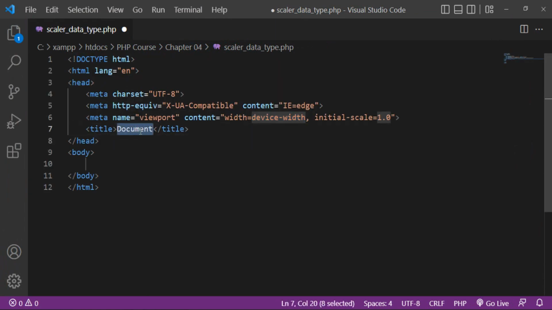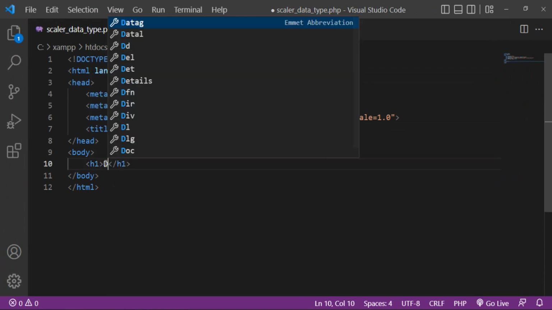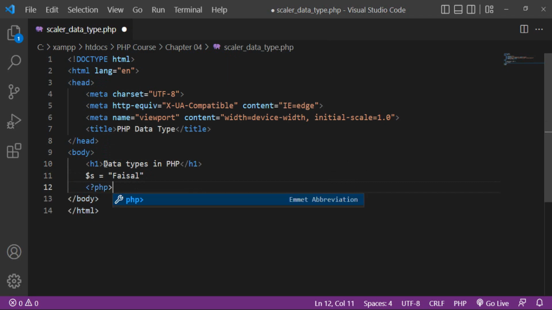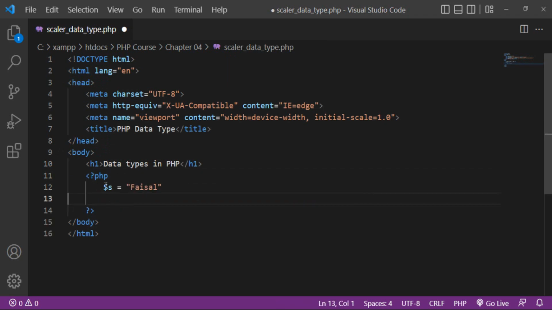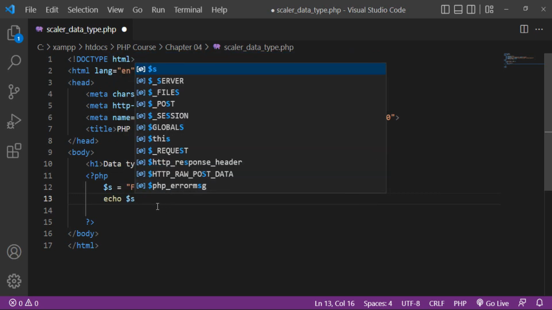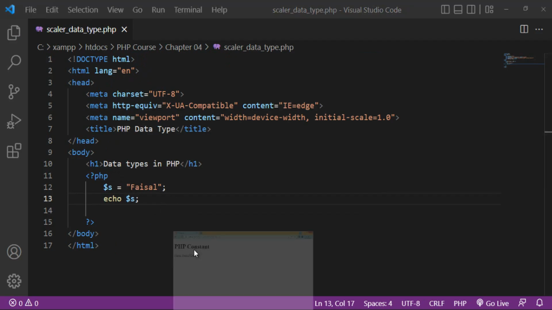HTML5 data structure of element. Data types in PHP. Now for example, this is a string. To use PHP, I have to use a PHP tag. Inside this tag I have to write PHP code. Now I want to print its value, so echo string. Open the browser.